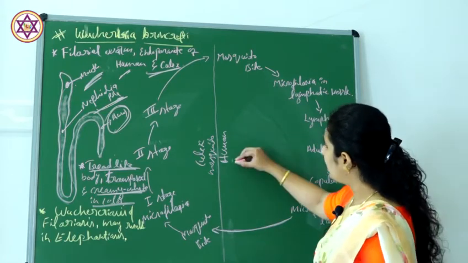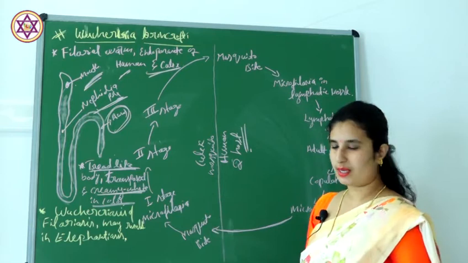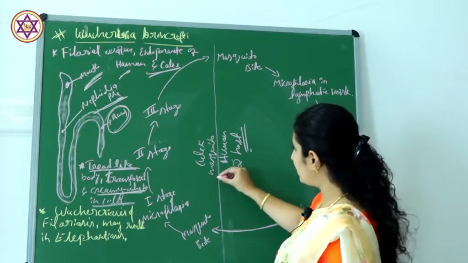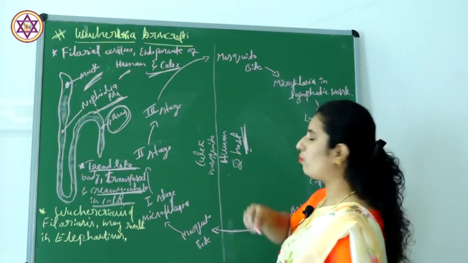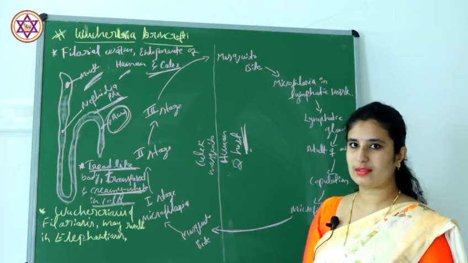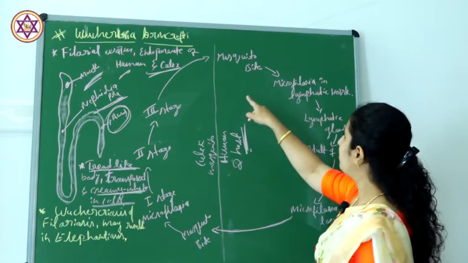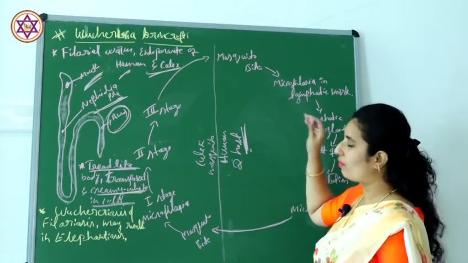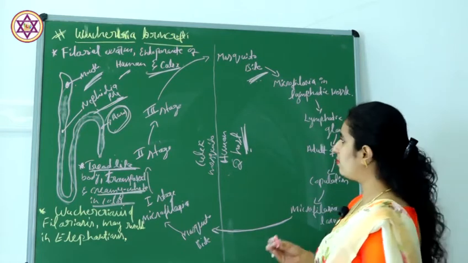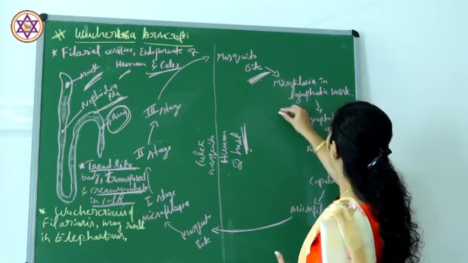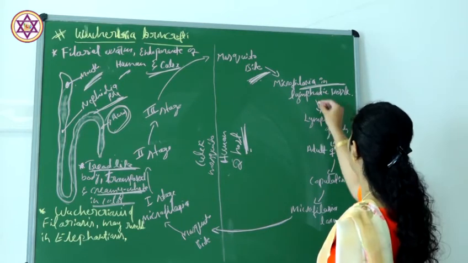And coming to the life cycle of this particular worm, the filarial worm, they have two hosts, which means they are digenetic, as I told you before. One is the Culex mosquito and the other one is the human. That is why they are digenetic in nature. Here the infected mosquito bites the human, and through the mosquito the filaria enters the lymphatic vessel.